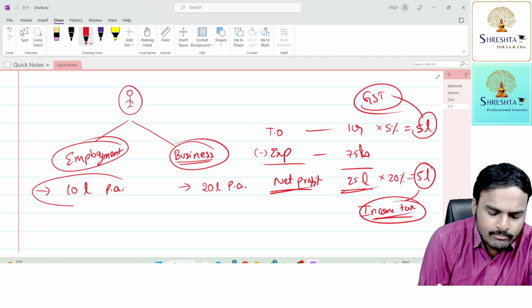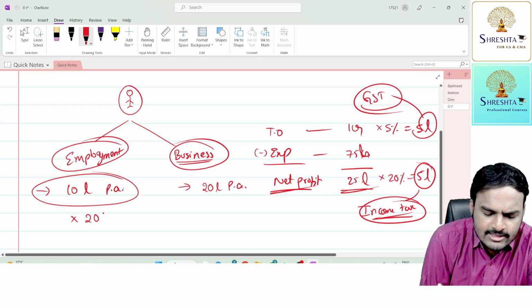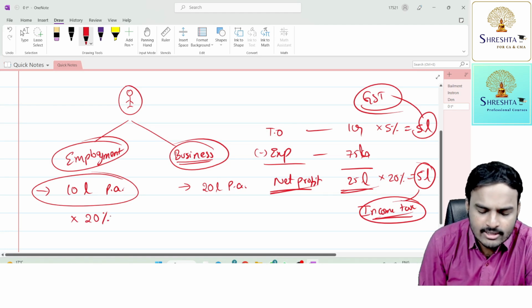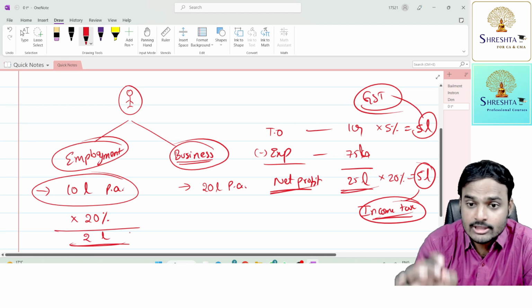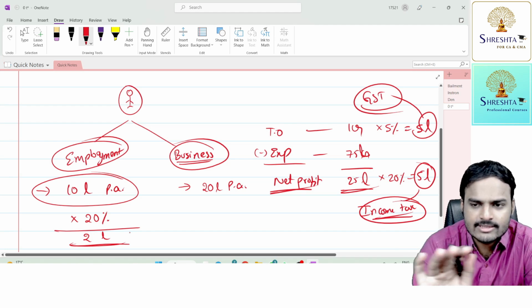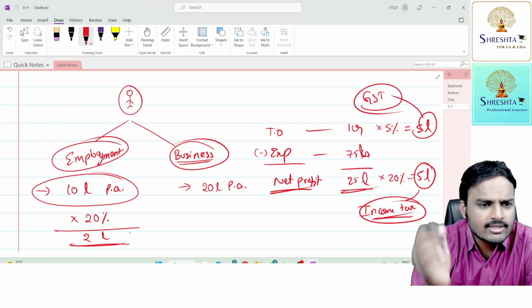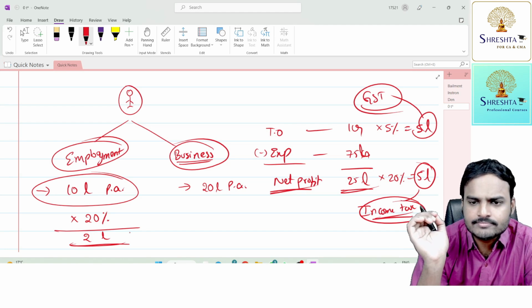Now coming to employment, the same taxation rules and the same taxation rate apply here also. So how much is the government going to get? Just 2 lakhs. I assume that the income tax rate is 20%. It's not 20% in reality, but for the time being it is 20% in our example.